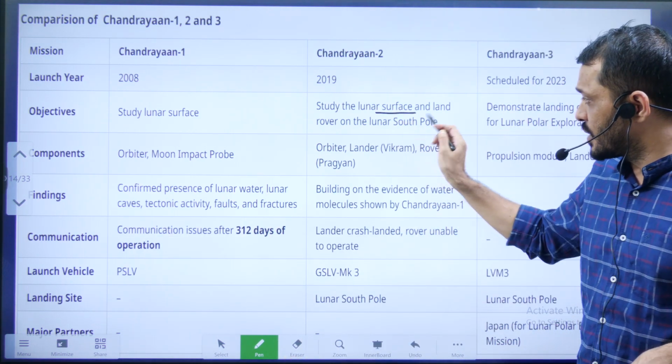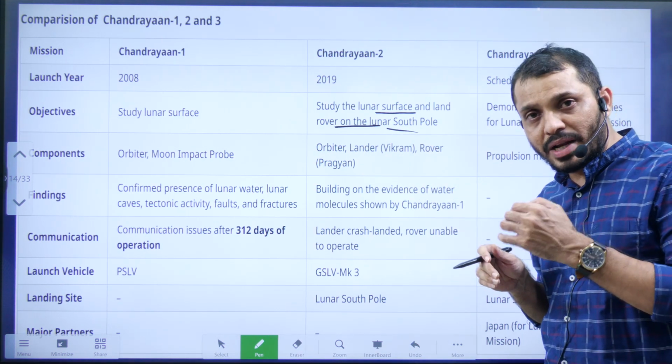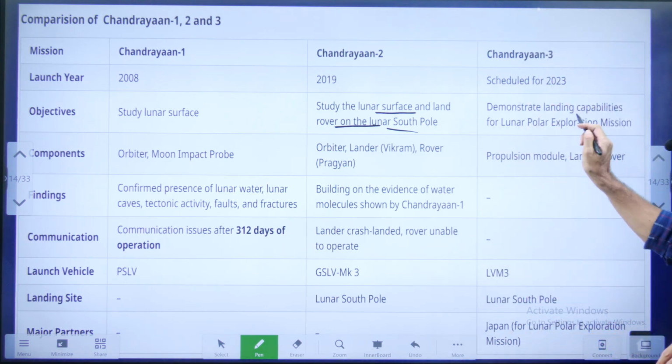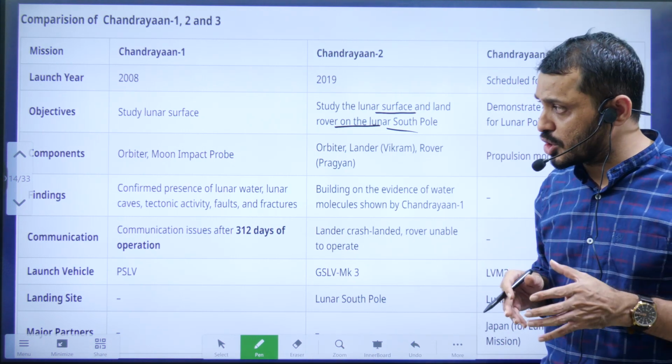Here is the studying of the lunar surface, as well as landing the lander and rover. But the lander and rover got destroyed. Here it is also about testing the soft landing capability on the south pole of the moon.